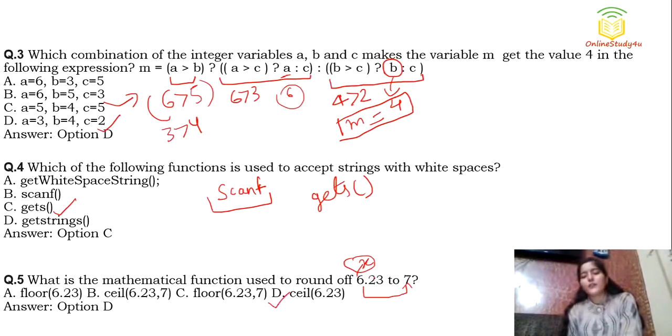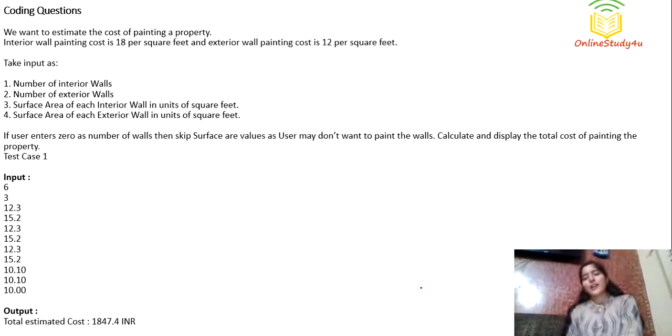However, if this value was rounded off from 6.23 to 6, then our answer is going to be floor. But here for this case it is 6.23 to 7, that's why ceil is our correct answer. Okay, yeah. So these were our technical MCQs that were asked in 2021 TCS NQT exam.